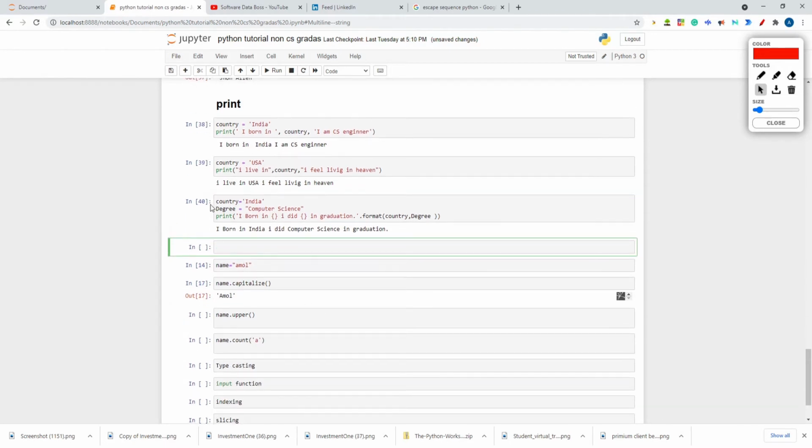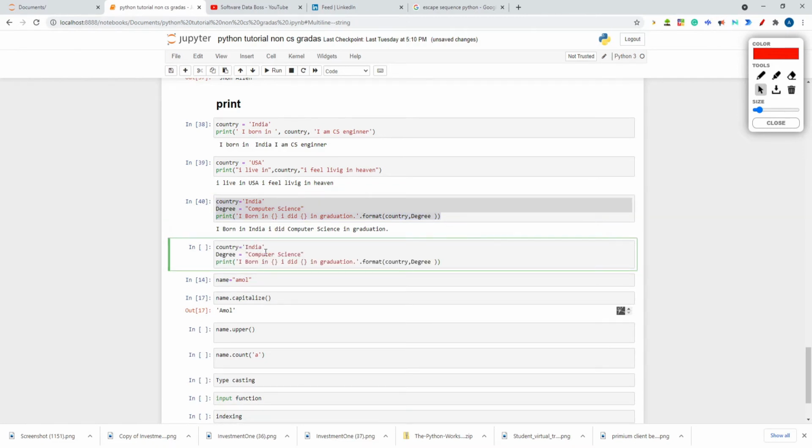So let's take one more example. Let's say the country is now USA, and now not just computer science, but I did electrical engineering also: computer science and electrical engineering. This is the common degree in USA.